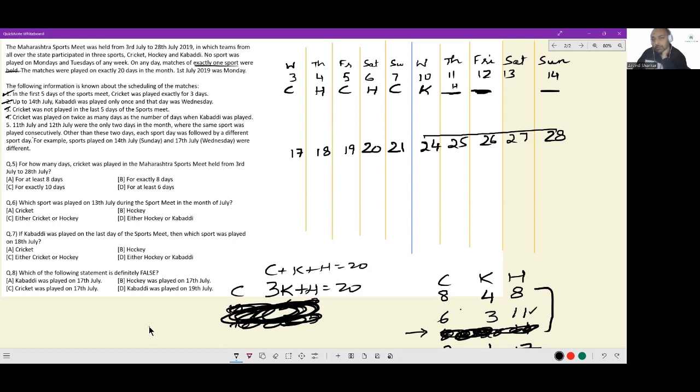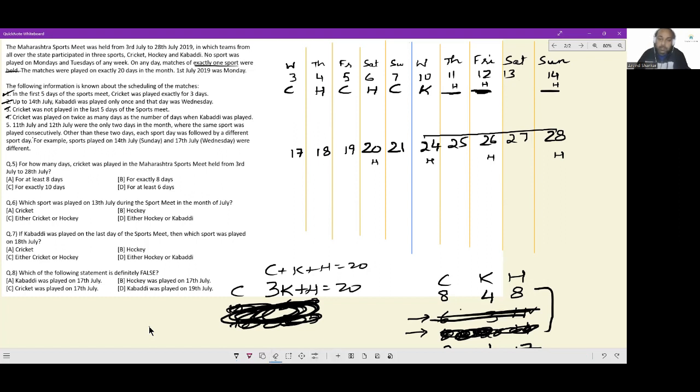Even if hockey comes here, on these 3 days, and this is a case that I'm checking, hockey cannot happen on 17th. So the only spots where hockey can come are these, and the maximum number of days on which hockey can take place is 1, 2, 3, 4, 5, 6, 7, 8, 9, and 10. Maximum number of days on which hockey can take place is only 10. But in this case, you would need 11 days of hockey. This is also an impossible case.